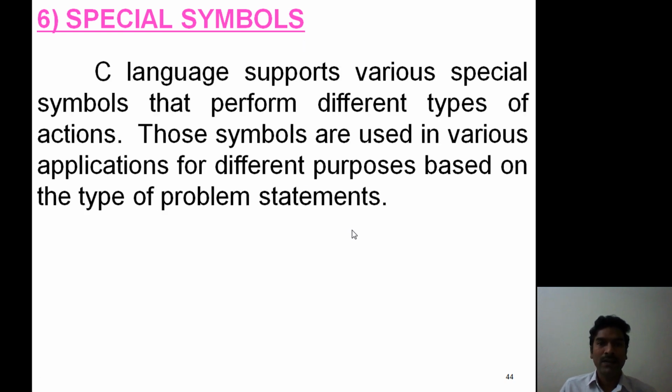The sixth one, special symbols. Now C language supports different types of special symbols that are used to perform different types of operations. Here the operations also depend on the type of the applications. Now these are examples: semicolon, slash, colon, etc. So in such a way, C language supports 6 types of tokens. So here the tokens concept is completed.